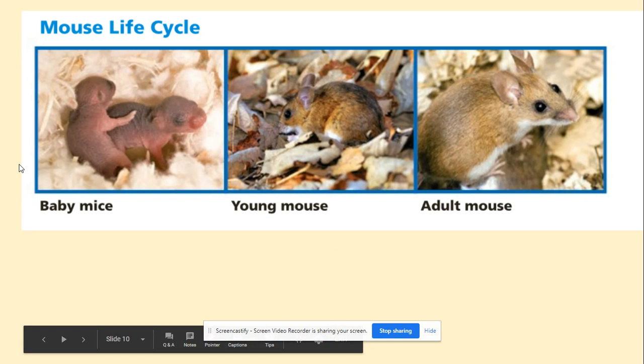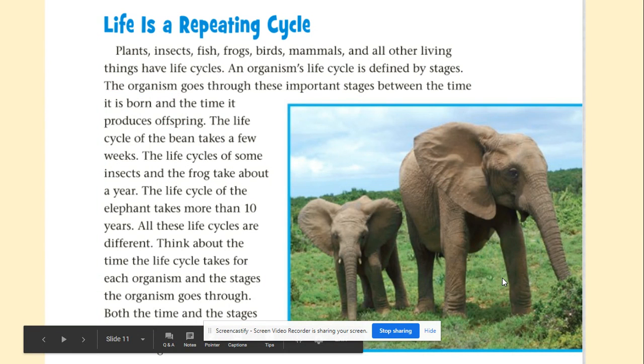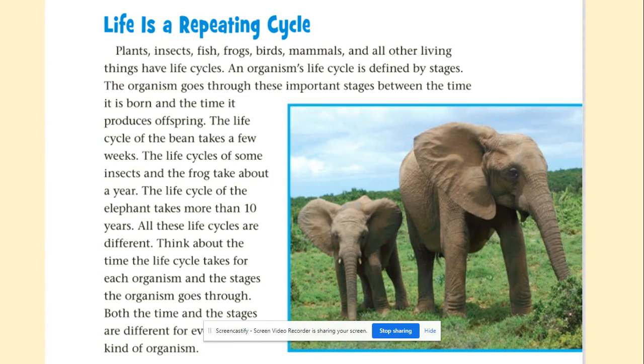The mouse life cycle, look at these teeny tiny baby mice. The little young mouse and the adult mouse. Life is a repeating cycle. Plants, insects, fish, frogs, birds, mammals, and all other living things have life cycles.